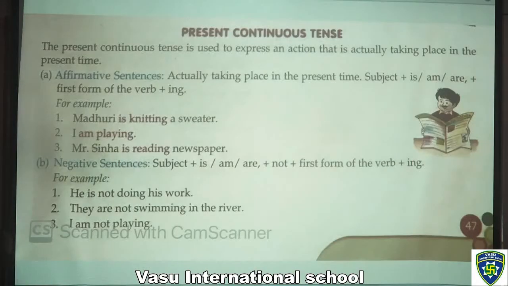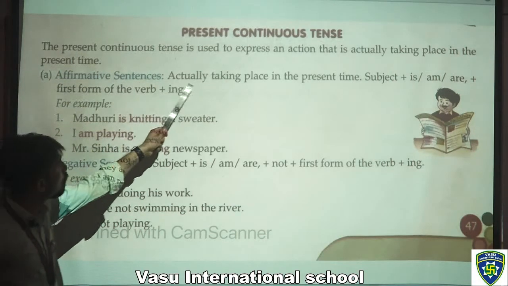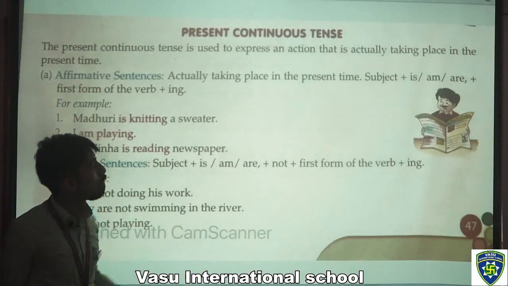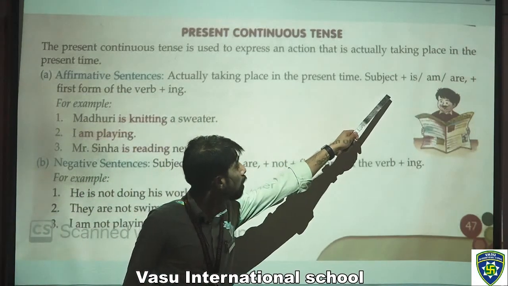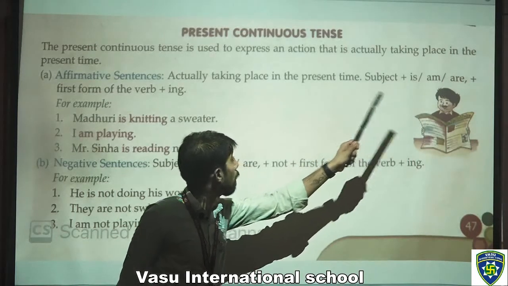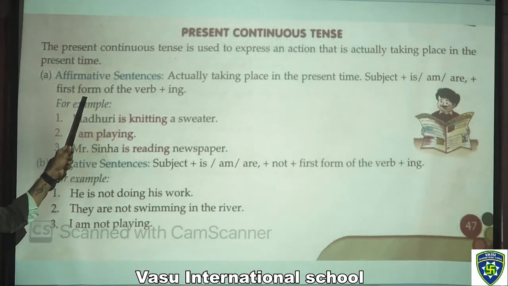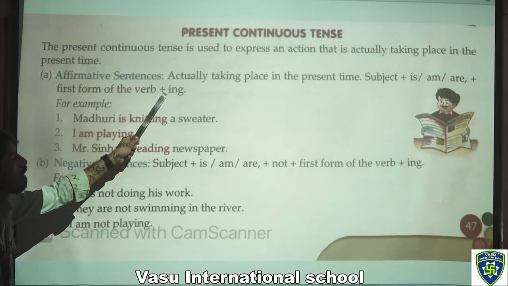Next page. Now in the next page we have present continuous tense. The present continuous tense is used to express an action that is actually taking place in the present time, which action is already continuing in the present time. Now, in that we have affirmative sentences. Actually taking place in the present time: subject plus is, am, are plus first form of the verb plus ing.